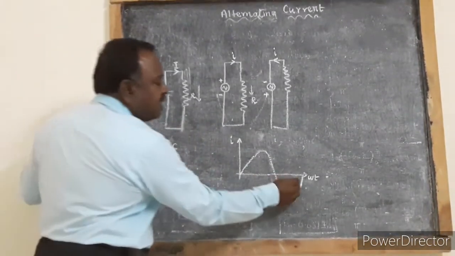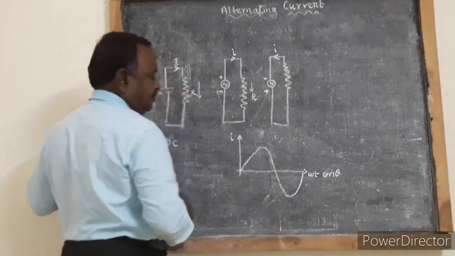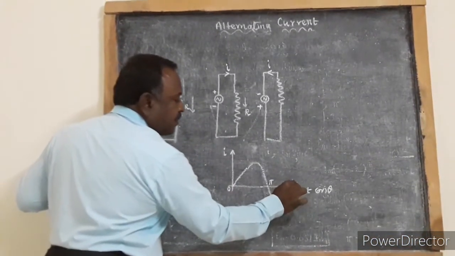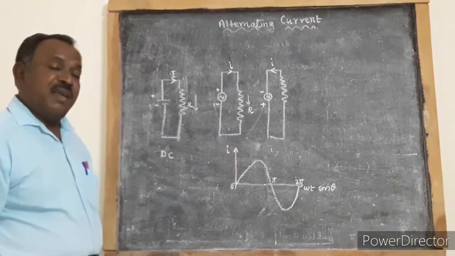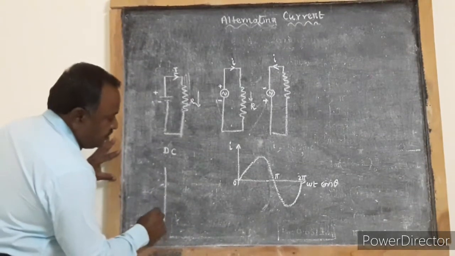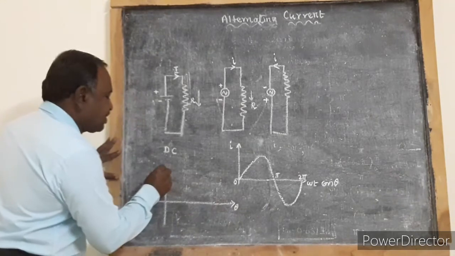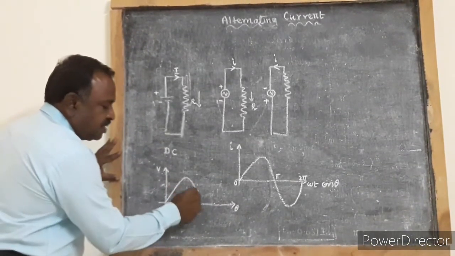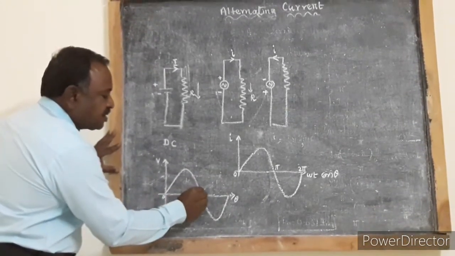This omega t can also be represented as theta. So 0, pi, 2 pi. This is called one cycle of AC current. And the corresponding AC voltage, taking theta along the x-axis and voltage along the y-axis, this is one cycle of AC voltage.